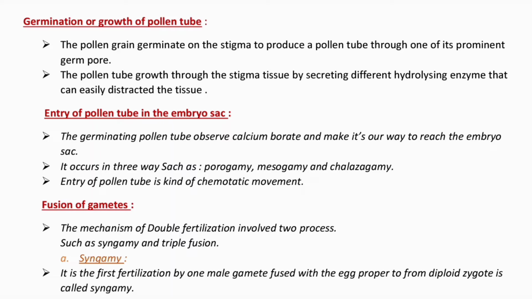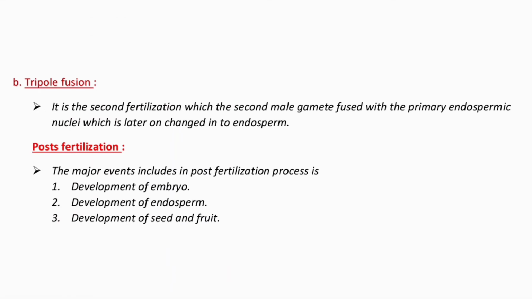First, syngamy. It is the first fertilization, by which one of the male gametes fuses with the egg proper to form a diploid zygote, known as syngamy. Triple fusion: it is the second fertilization, in which the second male gamete fuses with the primary endosperm nucleus, which later on changes into the endosperm.